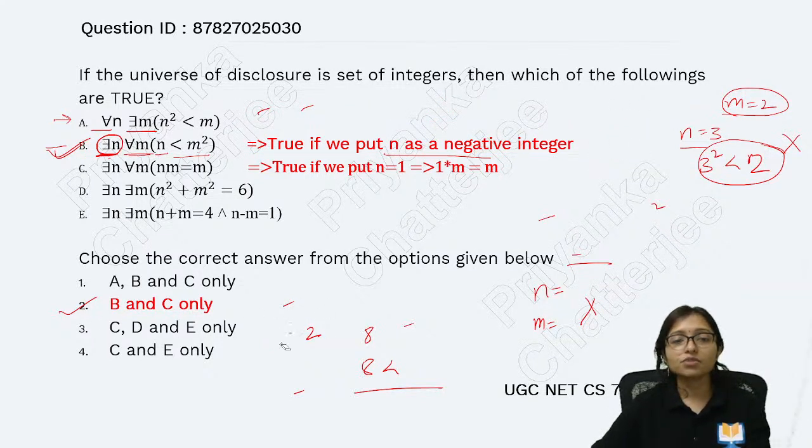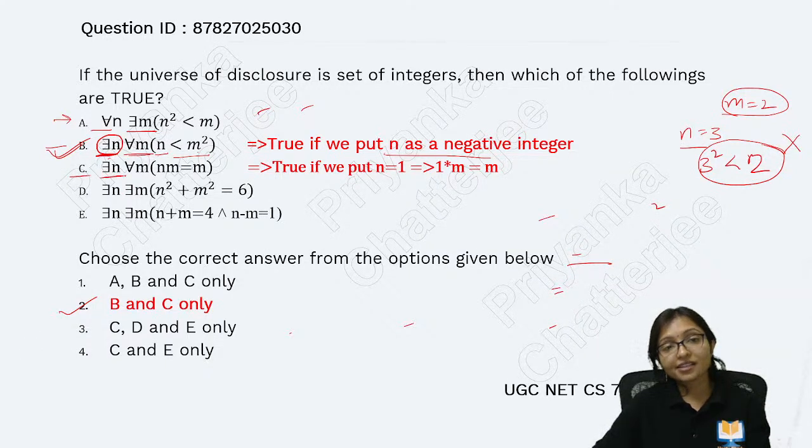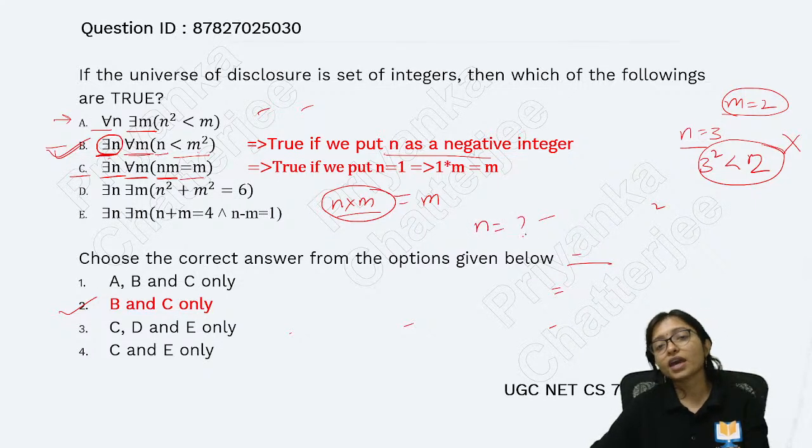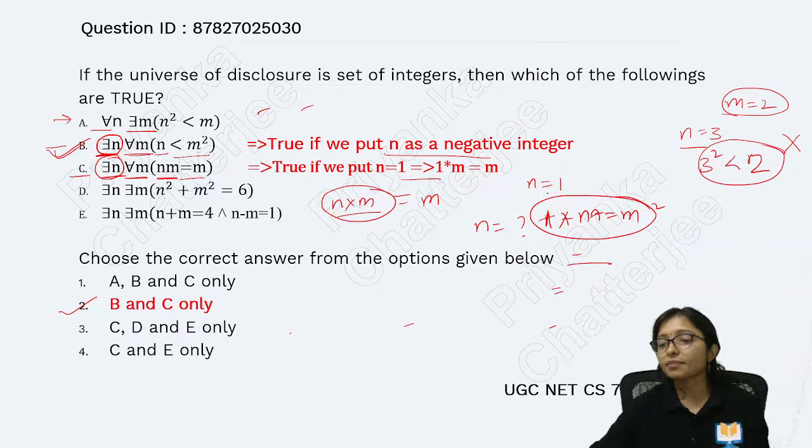Now come to the next option. What is there in the next option? It is given there exists n for all m, n dot m equals m, meaning the product of n and m equals m. Is there any value of n where I can satisfy this? Because it is there exists. Yes, if I put n equals 1, then 1 multiplied by m will be m. That I can prove. So that's why it will be true.